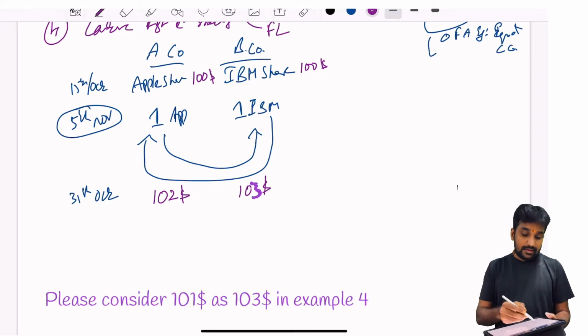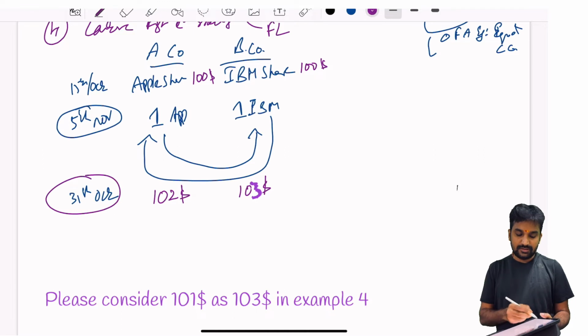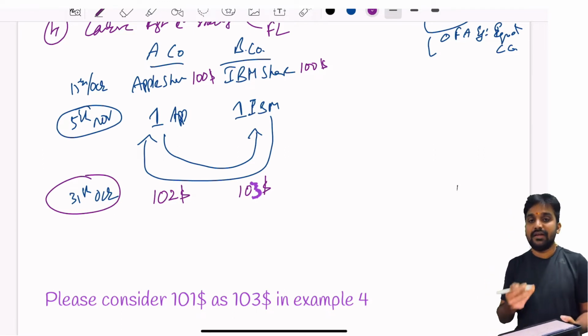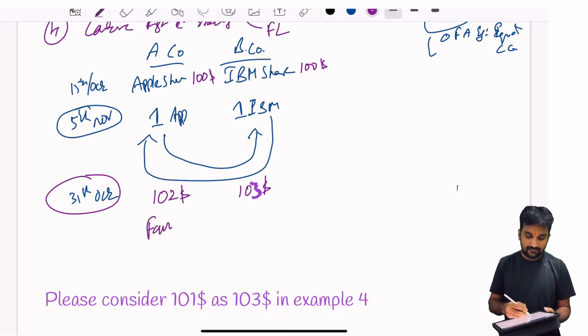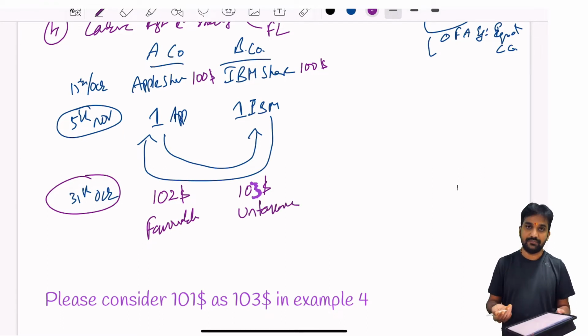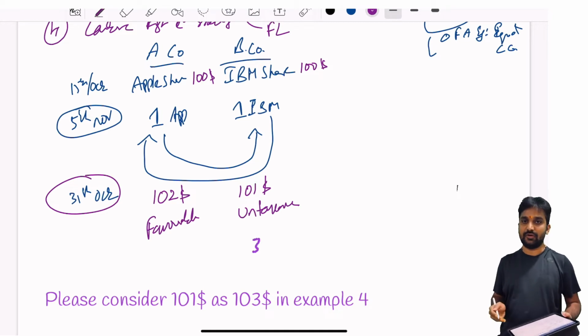Meaning A company is in a better shape, because as on 31st of October, A company is having a favorable situation by $1 excess, right? So they are in a favorable situation as on the date of your reporting. In our example, it is 31st of October.